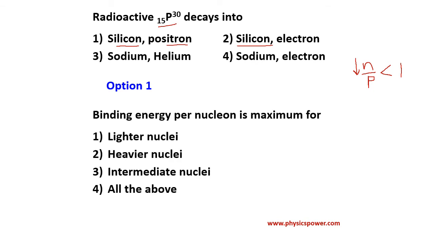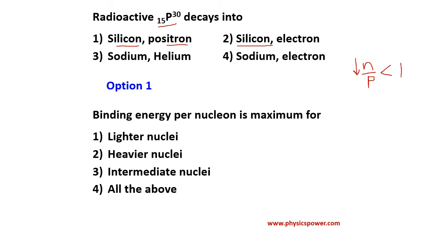Binding energy per nucleon is maximum for? So here the options are lighter nuclei, heavier nuclei, intermediate nuclei, all the above. According to the binding energy curve, for lighter nuclei the binding energy per nucleon is less, and for heavier nuclei also it is less. So that is why they are involved in nuclear fission, and natural radioactivity we are observing.